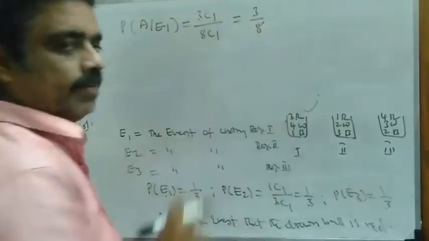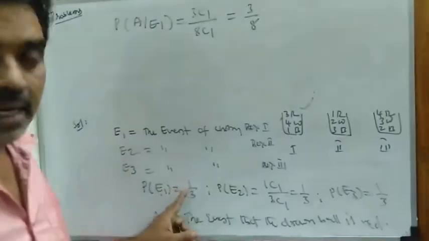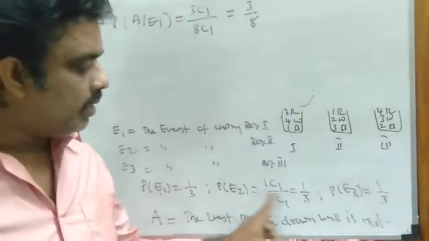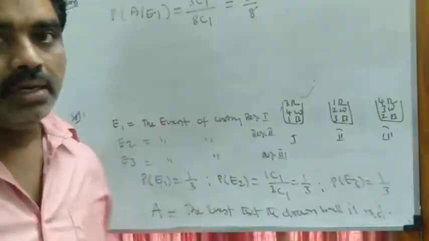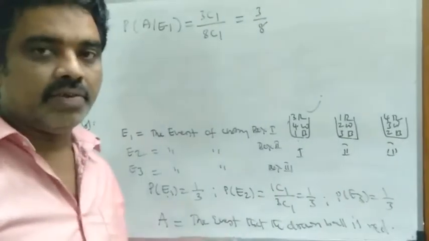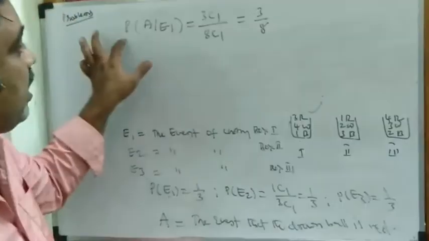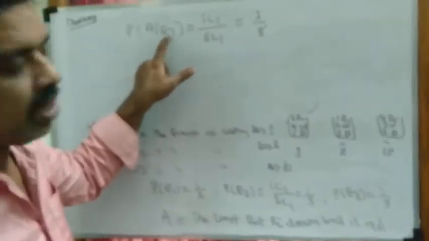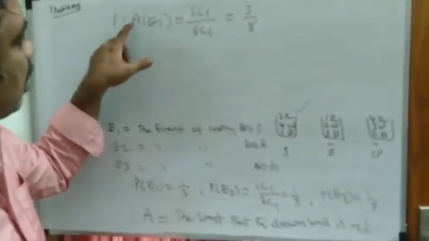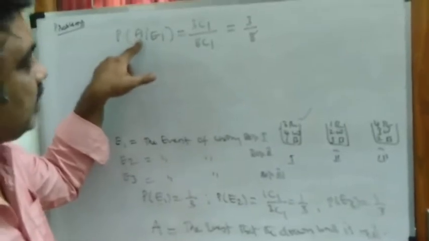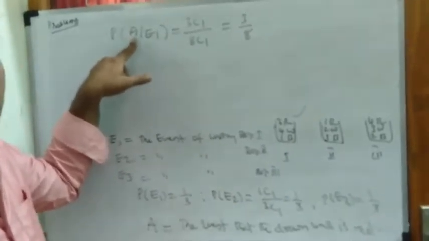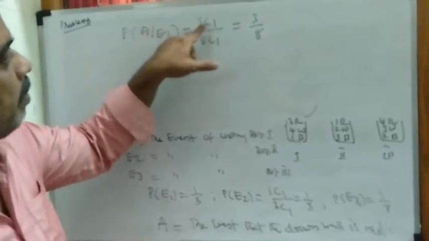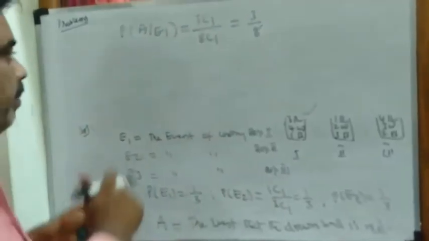that is equal to 3 by 8. Here P of E1 is 1 by 3, P of E2 is 1 by 3, P of E3 also 1 by 3. And we have defined A as the event of getting a red ball. Then probability of A given E1 means if you choose the first box and draw one ball from box 1, then it becomes a red ball. To become a red ball, the probability is 3C1 by 8C1, 3 by 8.